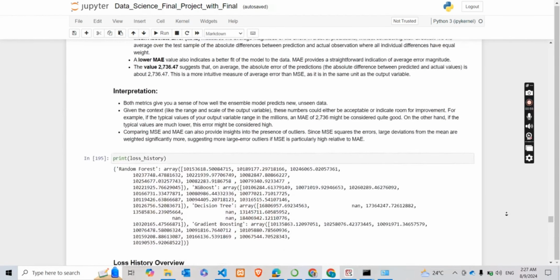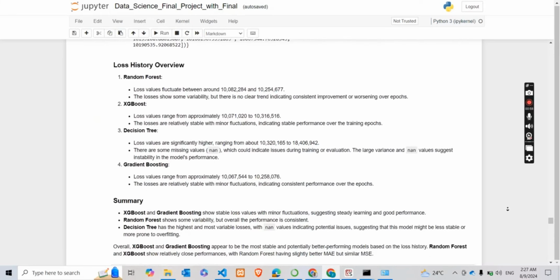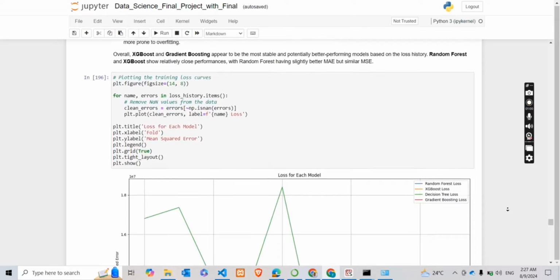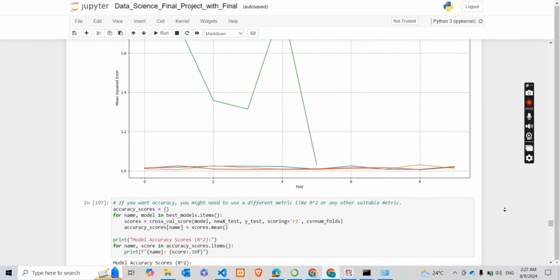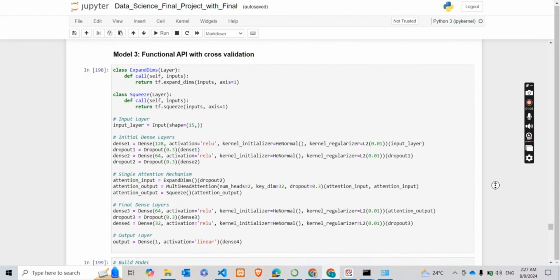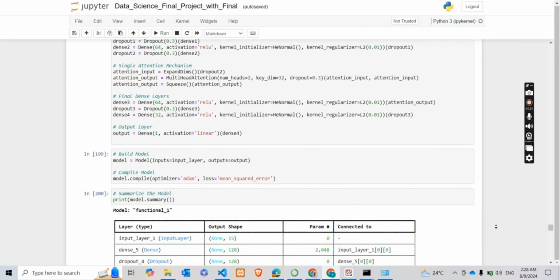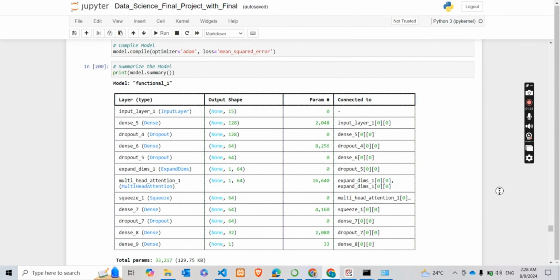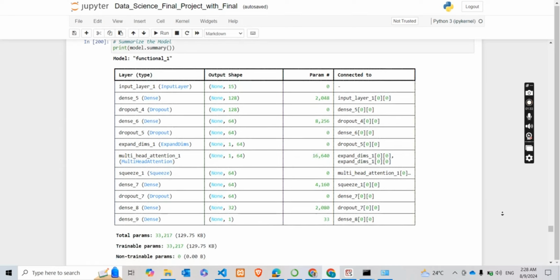And this informed our next step. After realizing that the voting regressor may not beat the multiple linear regression score, we went straight into creating a functional API using various layers. We came to realize that there isn't any temporal dependency in our data set, so we just focus on making sure that our neural network can actually learn well. You can see here that our system has several intertwined layers, like dense, dropout, multi-head attention, and expand, just to make sure that it learns the most out of the data.